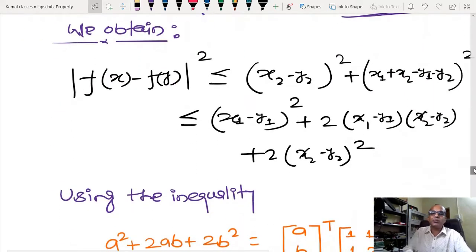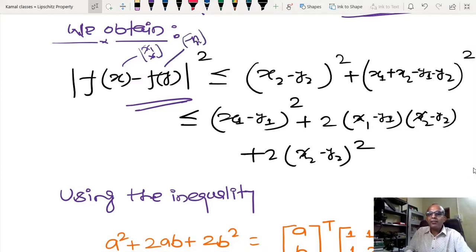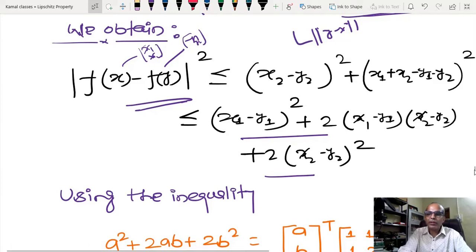Again I have to check this inequality: f(x) minus f(y), where in place of x I have two dimensions, so x1 x2, and here y is y1 y2. After that you have to show that there exists some L, so you have to express everything in terms of L times y minus x. You know what y minus x means, because you have y1 y2 and x1 x2. In the end you have to show this in terms of y1 minus x1 squared and y2 minus x2 squared. That kind of thing you have to show, so we are going to use this kind of inequality.